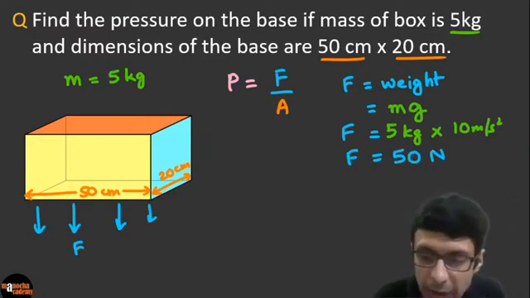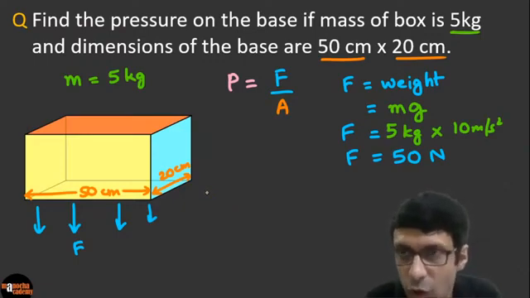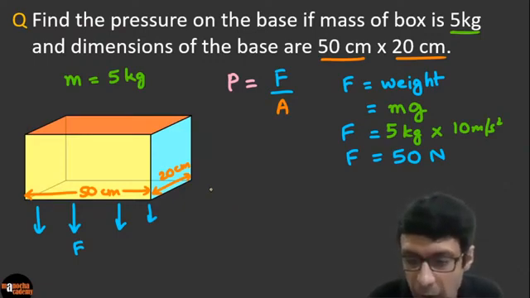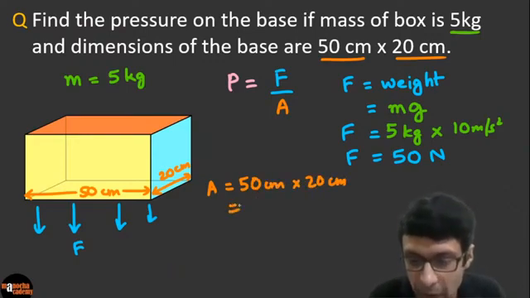Okay, and let's calculate the area of the base, guys. The dimensions are given as 50 centimeters cross 20 centimeters. So area is going to be basically 50 centimeters times 20 centimeters. But you know that we need to convert it into SI units, right? 50 centimeters is nothing but half a meter.